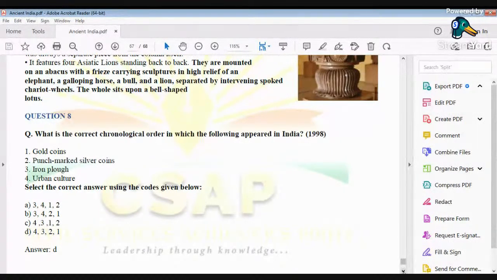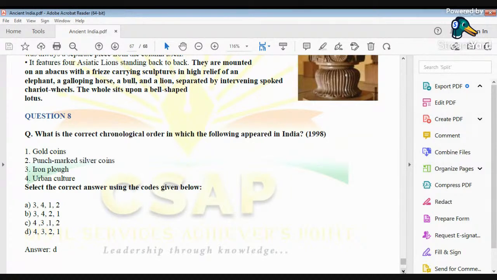So when did the use of iron plowshare start? The use of iron plowshare started from around 1000 BC, after iron was discovered around the same time. Iron is said to have been discovered around 1000 BC, when places like Atranji Khera in Uttar Pradesh started showing signs of iron. And then urban culture.